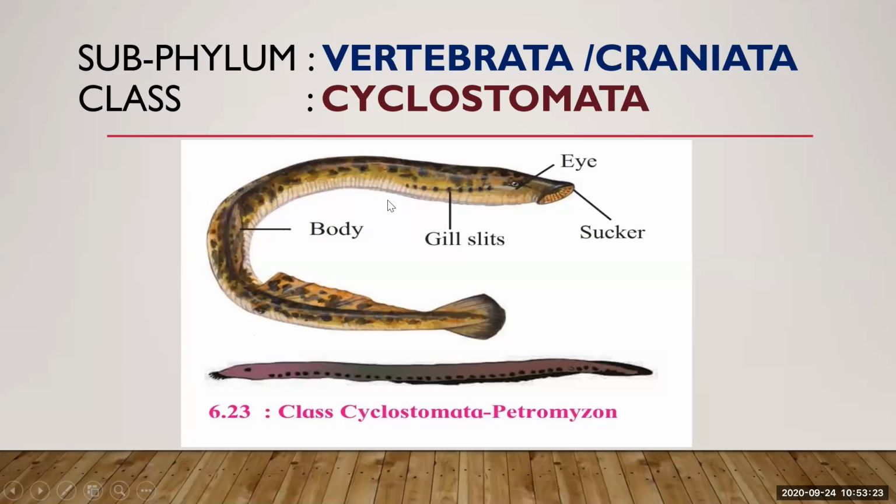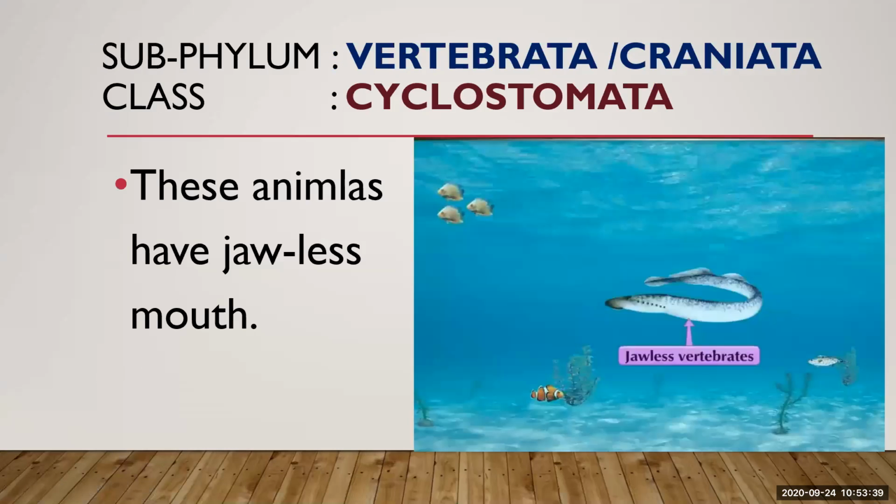They are classified under the superclass Agnatha because they are jawless. They don't have a jaw. That is why they are classified under the superclass Agnatha. So all Agnathas are cyclostomes. Let us look at the characteristics one by one. These animals have a jawless mouth. I told you they don't have a jaw.